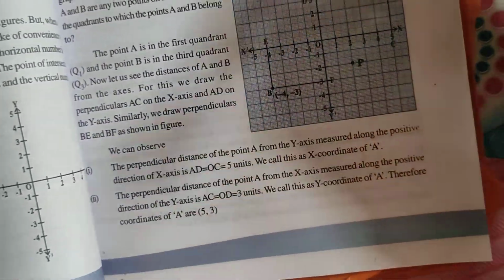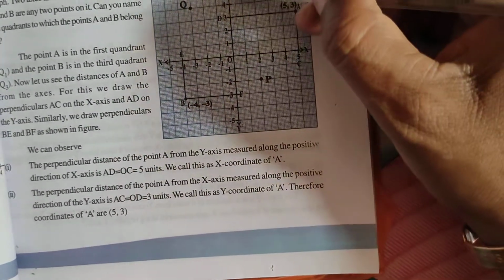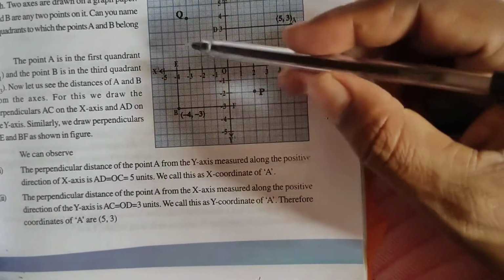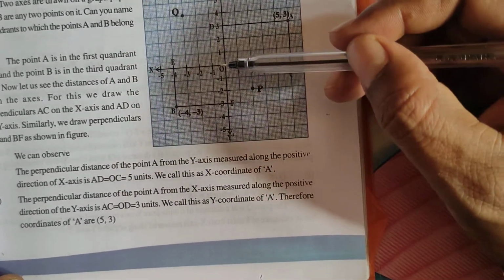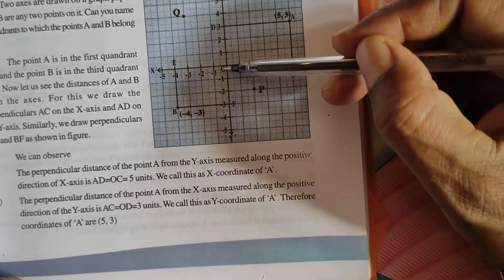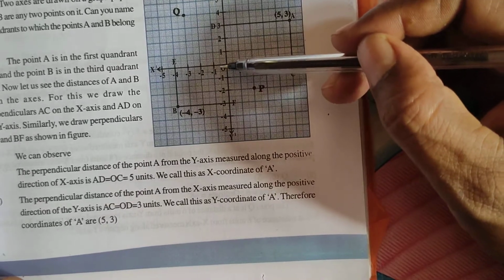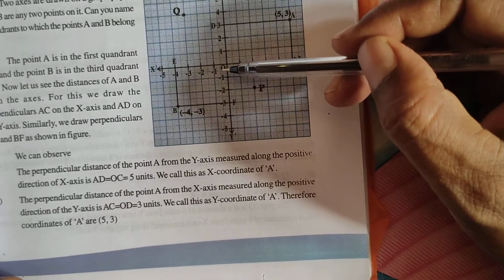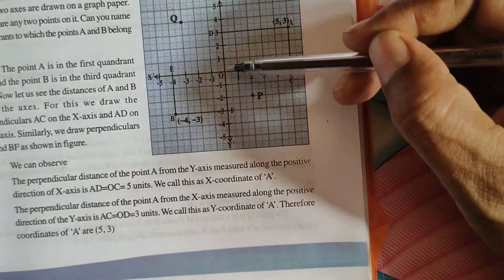So now see it here, in the textbook. It is a graph paper. Exactly at the center he has drawn the y-axis, and here the x-axis. Where the x-axis and y-axis intersect, this is called O. It is not 0 maybe. It is called O. It is the origin. At the origin the x value is 0 and the y value is 0.